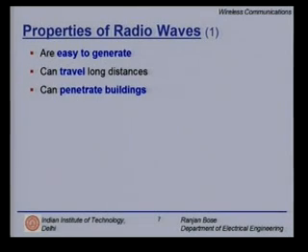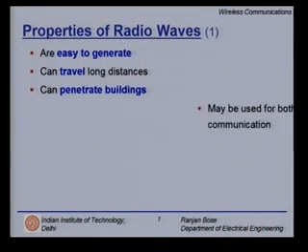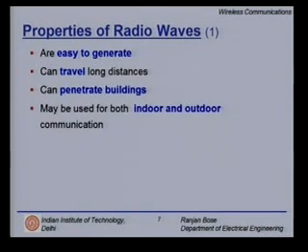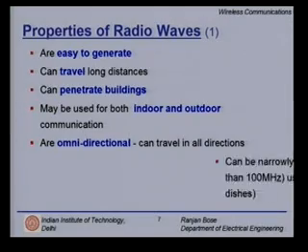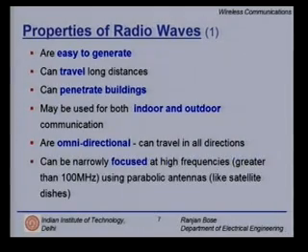So, I can sit in the basement and still talk on my mobile phone. They may be used both for indoor and outdoor communications. They are omnidirectional, and we can narrowly focus them at higher frequencies. So, we can actually communicate from one satellite to another satellite or from a satellite to a base station on Earth because they can be focused at a small point.